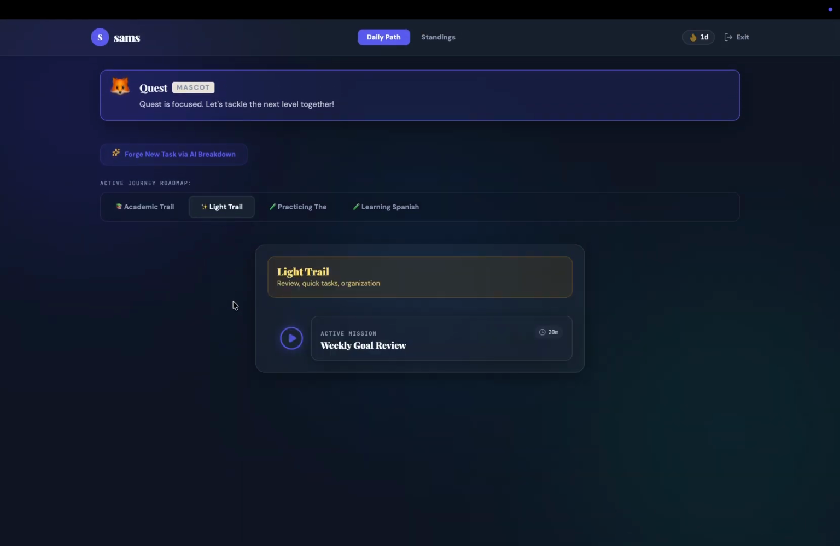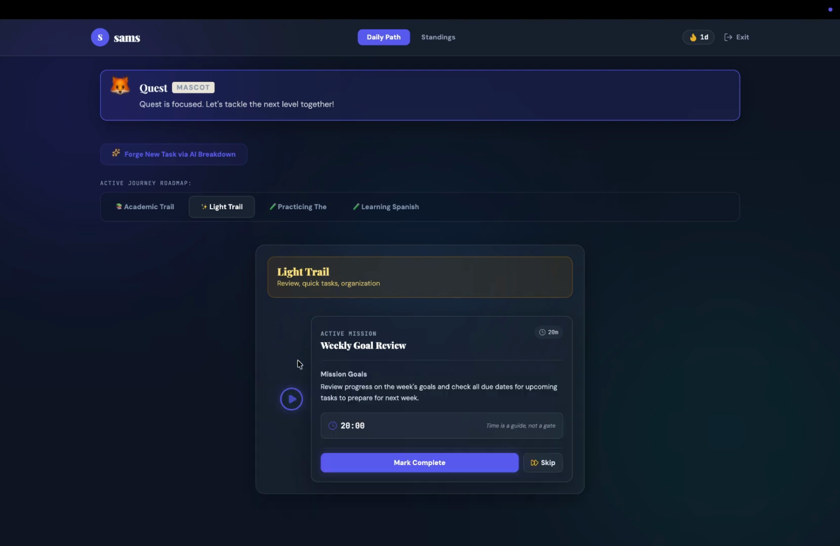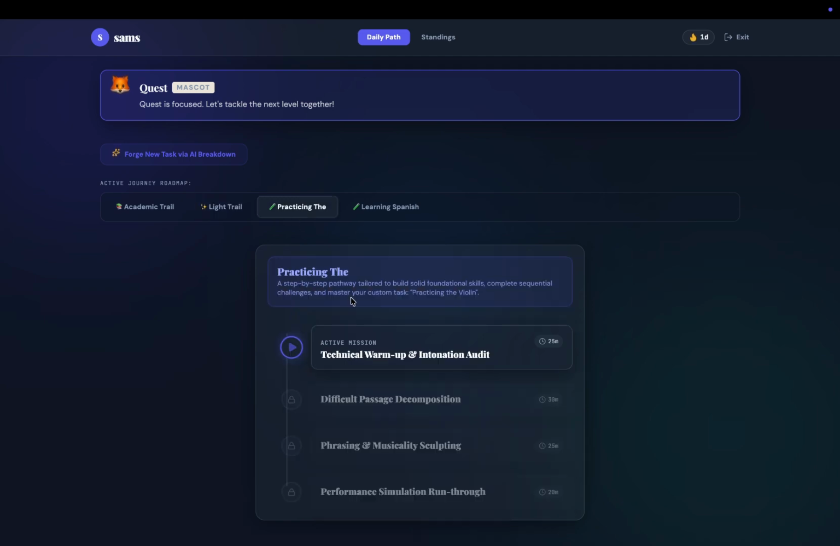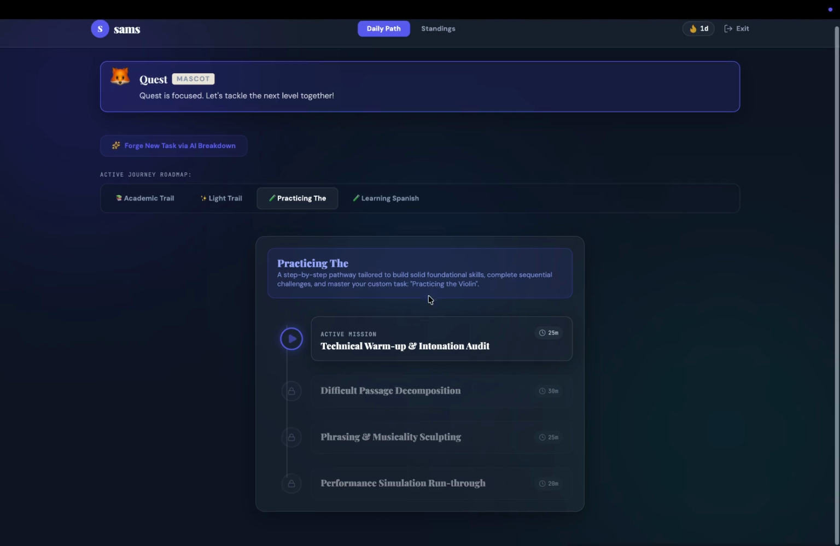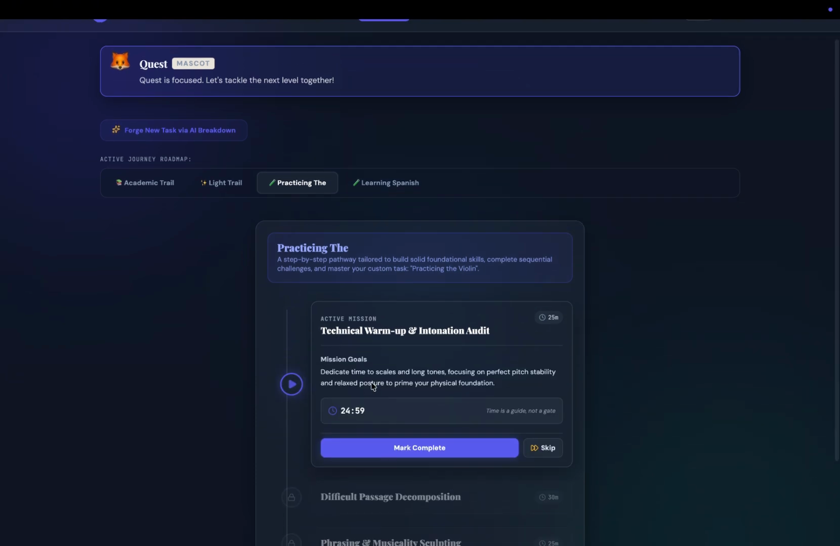Now, next is a light trail. This is the little review that we had. Weekly goal review. Review progress on the week's goals and check all due dates or upcoming tasks for next week. Yeah, so it's because we didn't add too many things in the light trail, that's why there's not too many tasks to complete. And then the real good stuff. Practicing the violin. This is one of the custom tracks that we created. So dedicate time to scales and long tones, focus on perfect pitch, and relaxed posture to build a physical foundation.